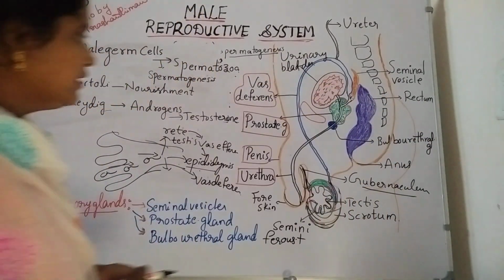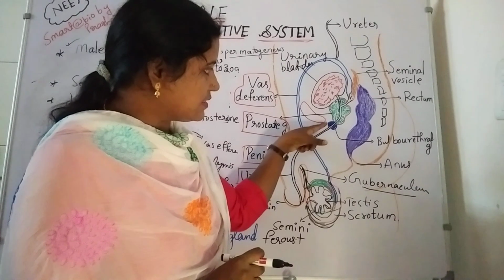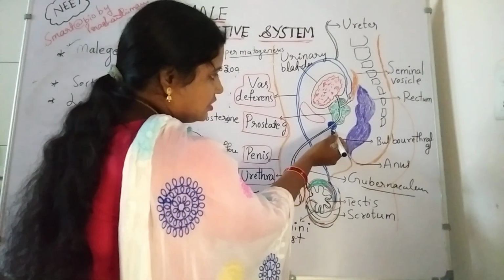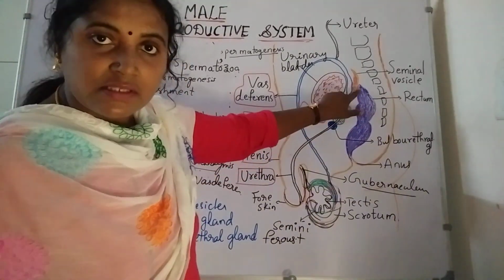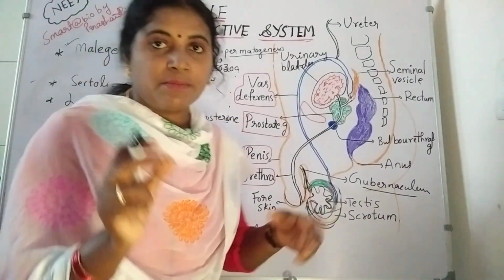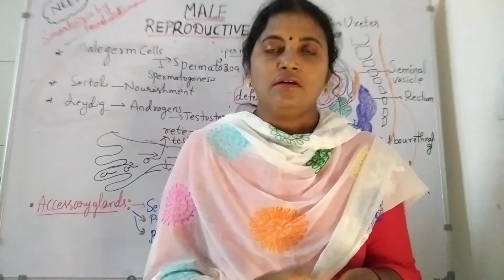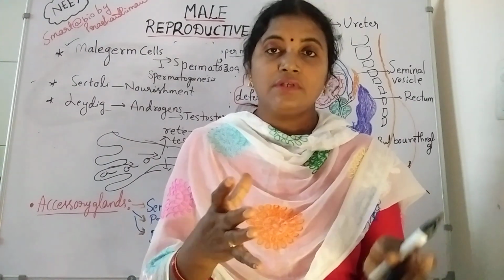Here, together, it forms the bulbourethral glands. See here, this is the prostate gland. The prostate gland is connected with the bulbourethral gland, and again it is connected with the seminal vesicles. The seminal vesicles secrete secretions, which are helpful in the composition of the semen.